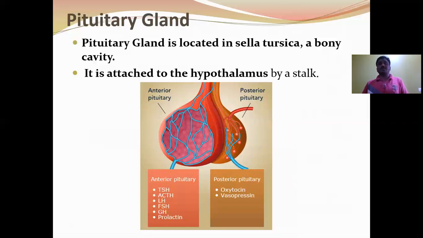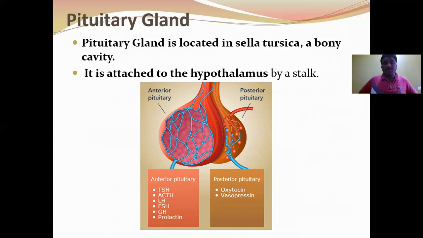The pituitary gland is located in the sella turcica, a bony cavity of the sphenoid bone. It is attached to the hypothalamus by a stalk called the infundibulum. The pituitary gland consists of two parts: adenohypophysis and neurohypophysis. Adenohypophysis further consists of two parts: pars distalis and pars intermedia. The anterior lobe of the pituitary gland is called pars distalis, the intermediate lobe is called pars intermedia, and the posterior lobe is called pars nervosa. That is, the neurohypophysis is also called pars nervosa.